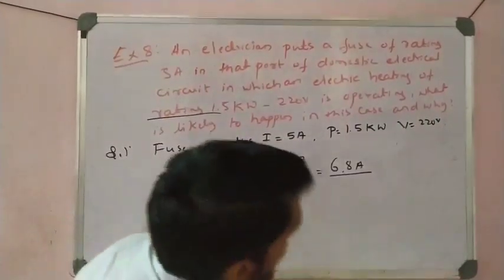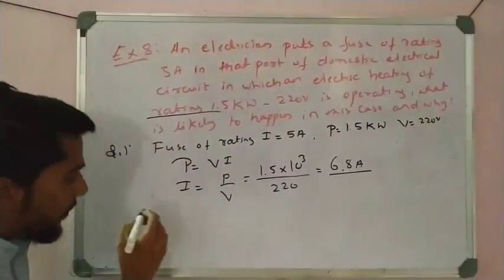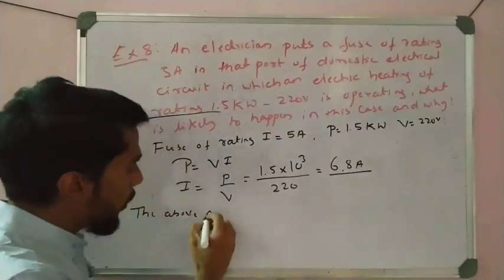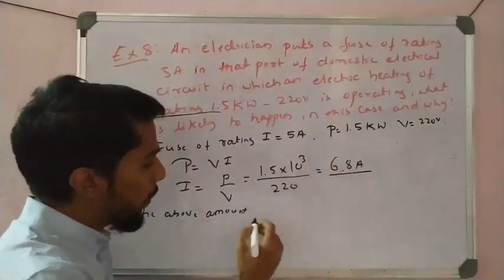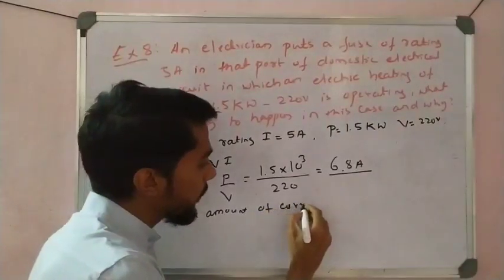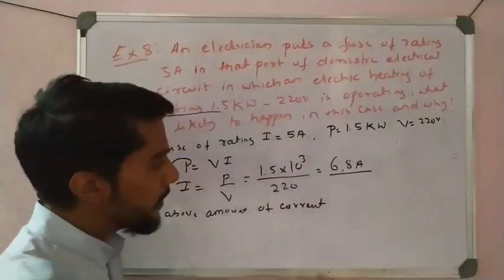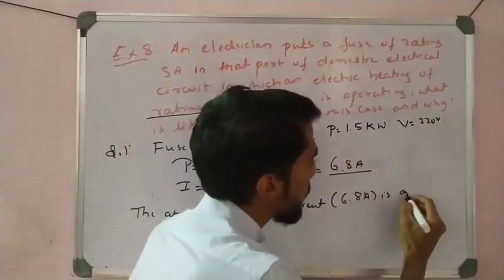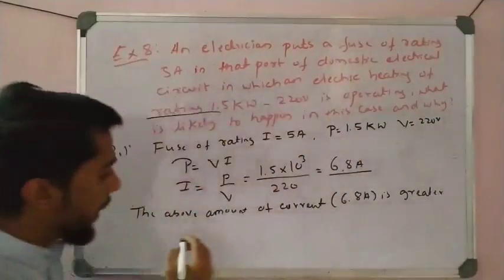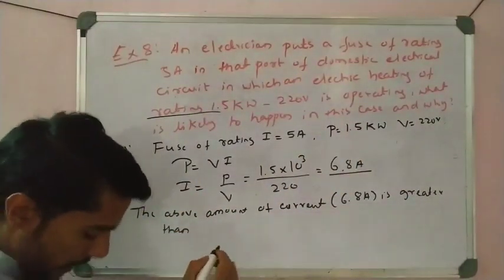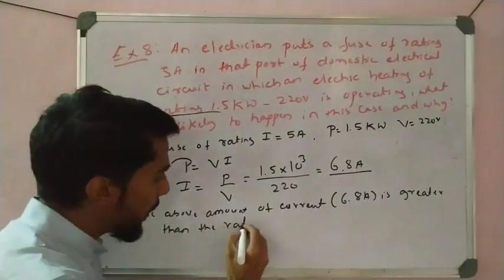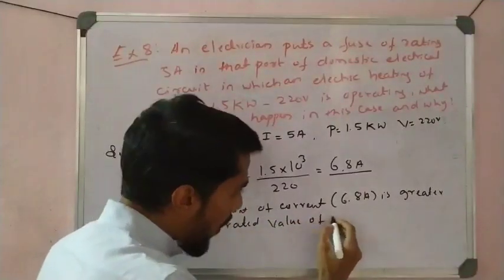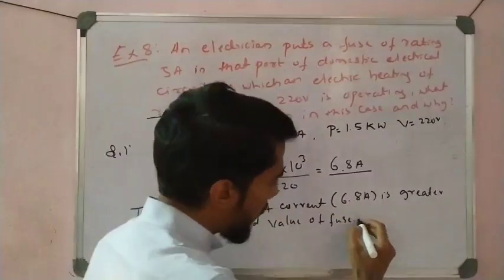Therefore, what happens here? The answer is that the current of 6.8 ampere is greater than the rated value of the fuse current.